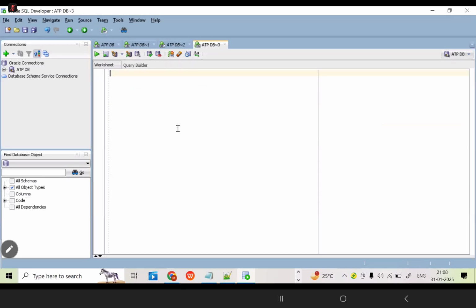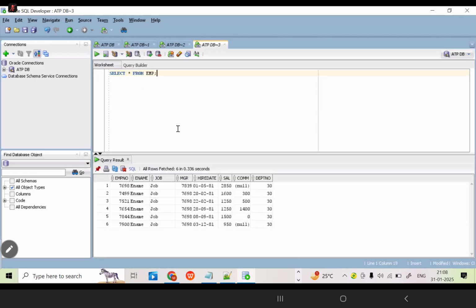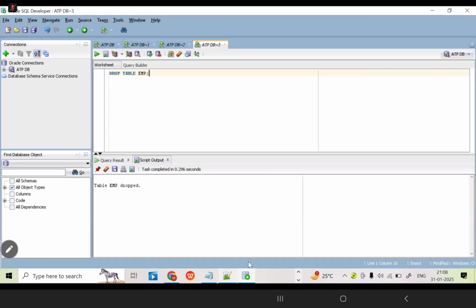Now you can practice. I am going to give one table. First, you can try it. What is my requirement? Select star from EMP. This table is already present in the database. How many columns are there here currently? Just a minute. 8 columns. 14 records are there for this table. I can create this table again.